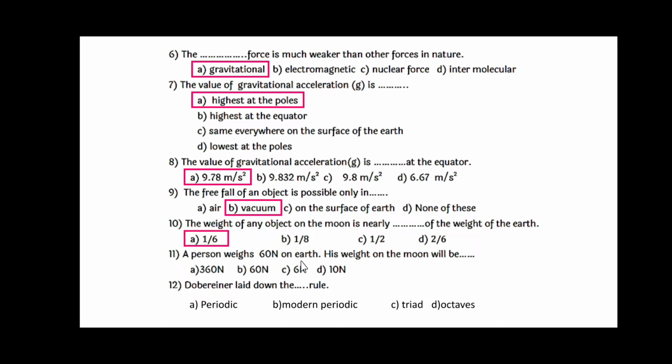A person weighs 60 Newton on the earth. His weight on the moon will be, we can use the previous question's reference, and the answer will be 10 Newton. 1/6 of 60, that is 10. Dobereiner laid down the dash dash rule. Here 4 options are there: periodic rule, modern periodic, triad and octaves. The triad is the right answer.